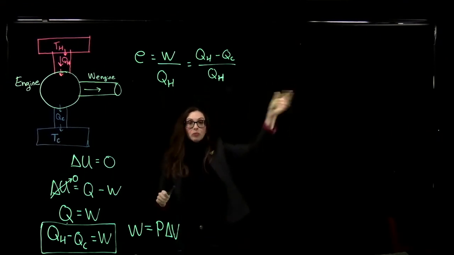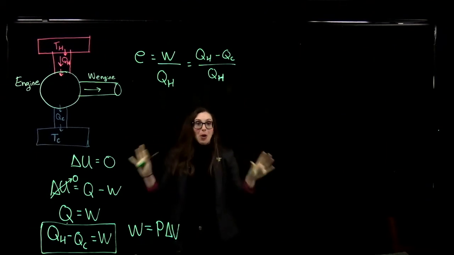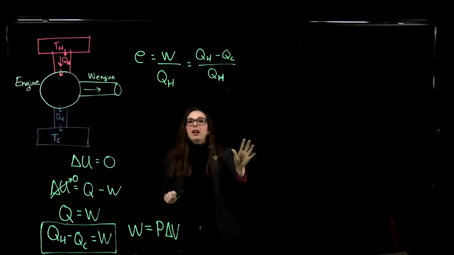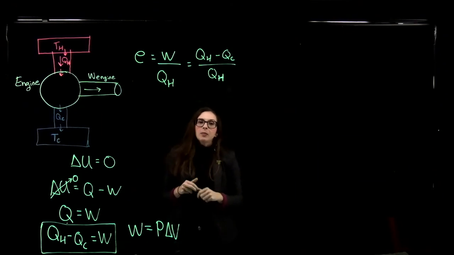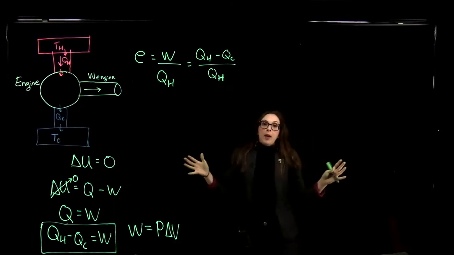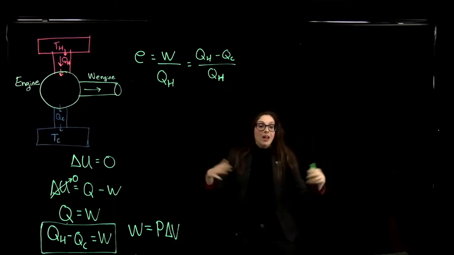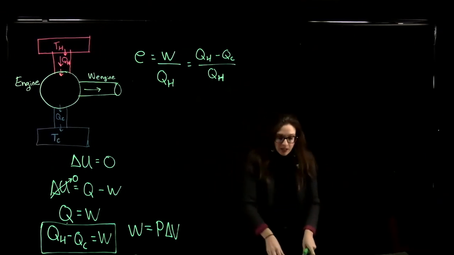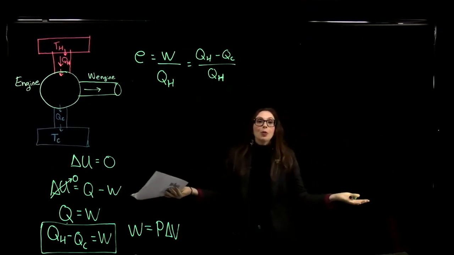Okay. So the Carnot cycle, again, is for a perfect engine, an engine that achieves the best efficiency you can possibly have. Now we're going to think about the efficiency of a non-ideal engine, which is a real-world engine.